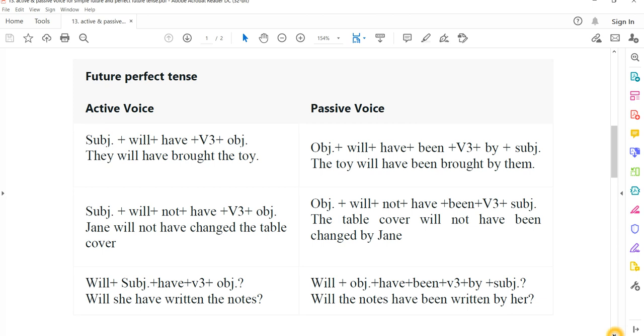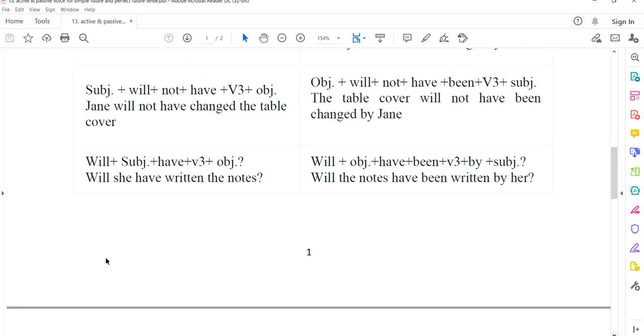And we have interrogative here. Will she have written the notes? The notes will have been written by her. If I want to change into interrogative, then first try to change into positive, حتى لا تخطئون. حاولوا بالبداية تحولوها إلى الجملة المثبتة. Then حولوها إلى جملة استفهامية. Will the notes have been written by her?